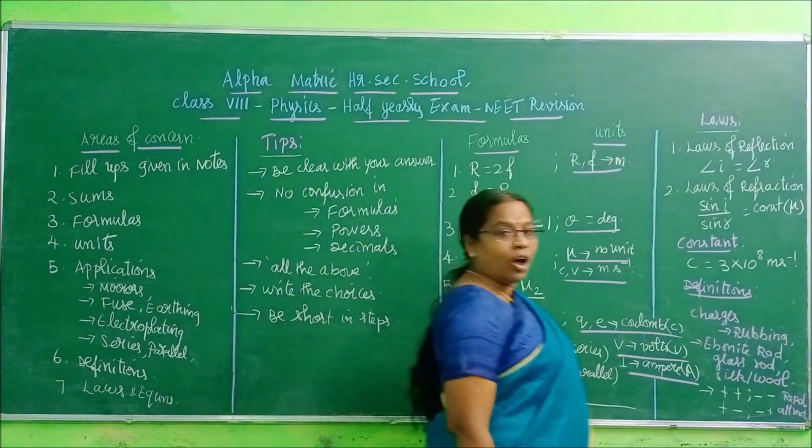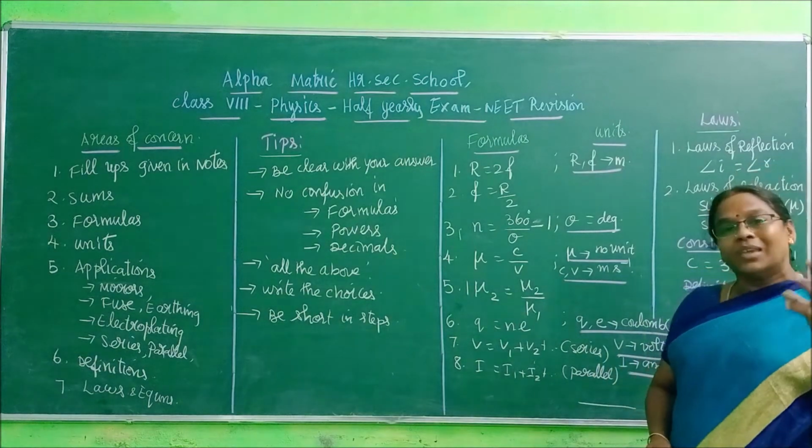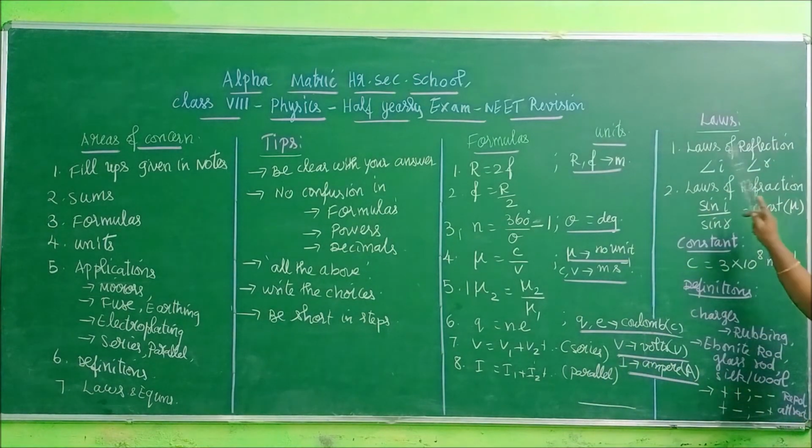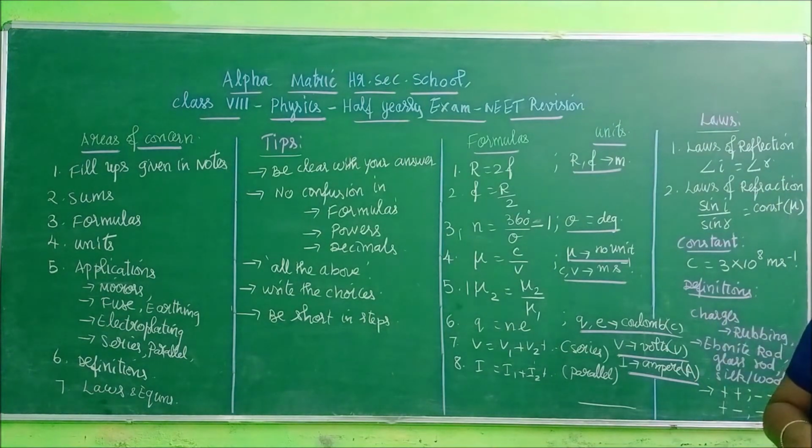Now certain laws we have, and for those laws we have some equations also. What are they? For the law of reflection, what is the equation? Angle of incidence is equal to angle of reflection. For refraction, sin I by sin R is equal to a constant. That constant is called mu. What is mu? Refractive index. What is this law called? Snell's law. So what is Snell's law equation? Sin I by sin R is equal to a constant, and that constant is called the refractive index.